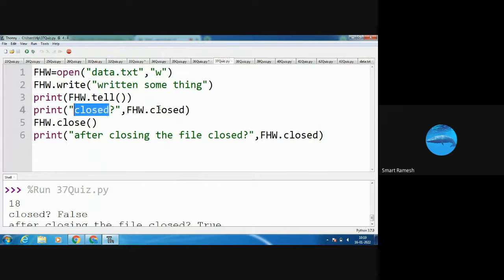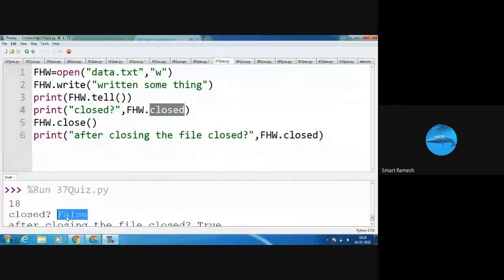Next, whether we have closed the file or not. Okay, fhw dot closed is used to check whether the file is closed or not. We have not yet closed the file, so it gives the answer false. See in the output screen, it gives the answer false.